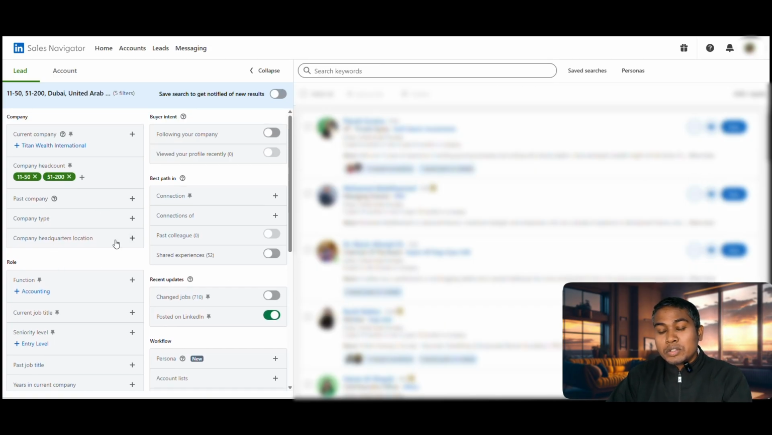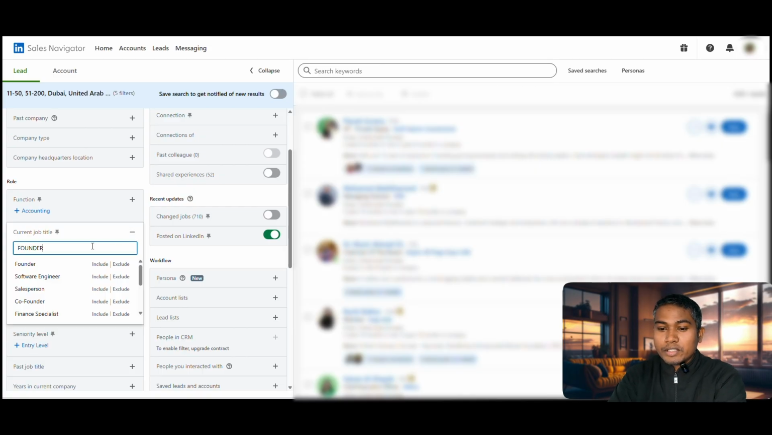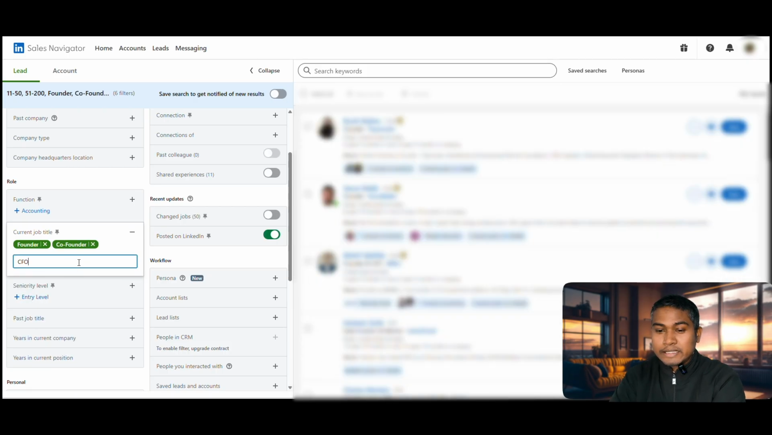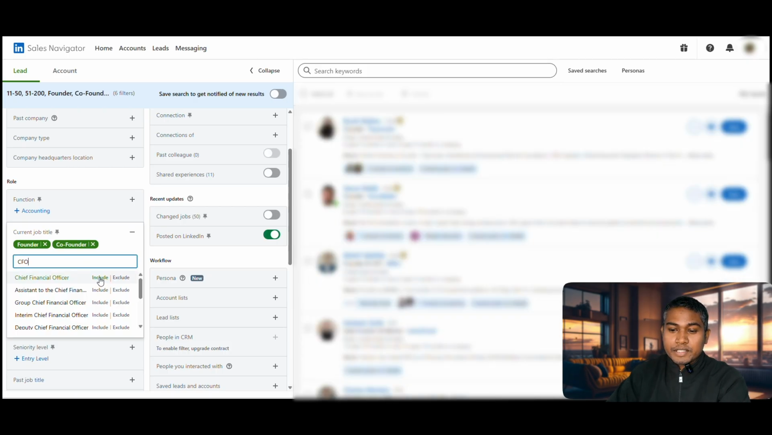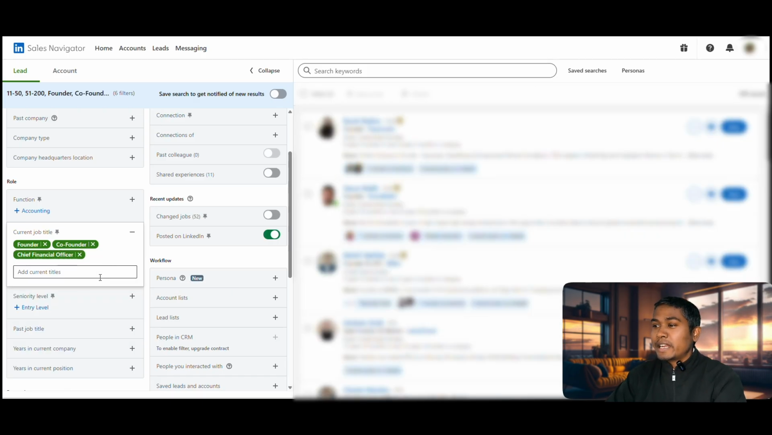Okay, so now, talking about job title, if you want to connect with a founder, we'll select the founder, we'll select the co-founder. Okay, co-founder. If you want to target CFO, we'll select CFO, Chief Finance Officer. Okay, Group Chief Finance Officer, Principal Chief Finance Officer. These people we can target, and here we can see that there are 590 results.